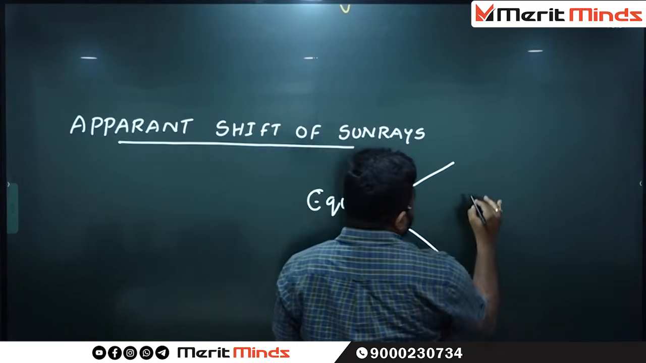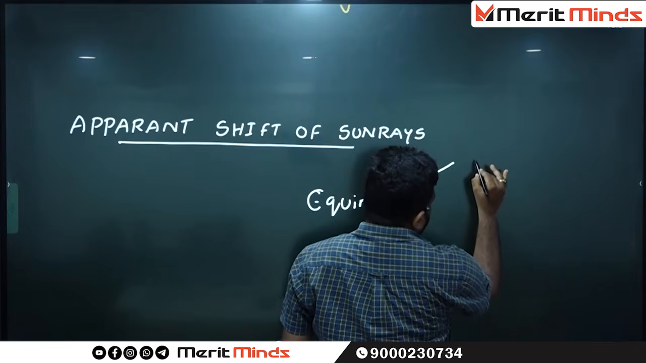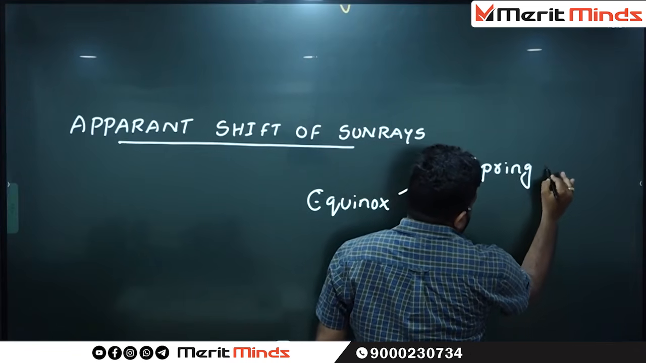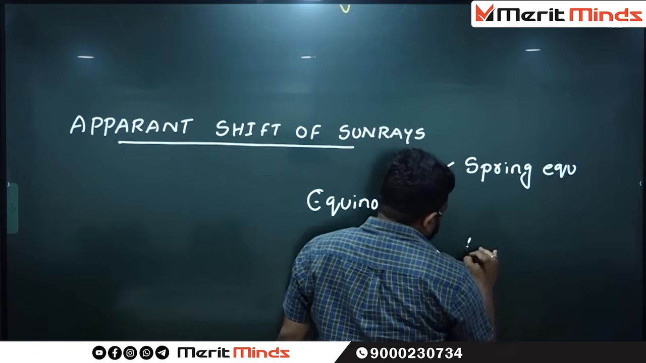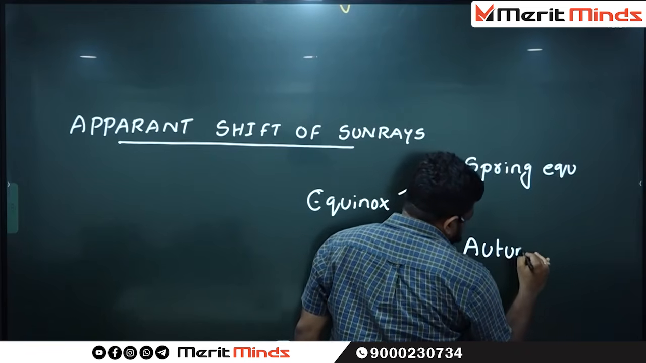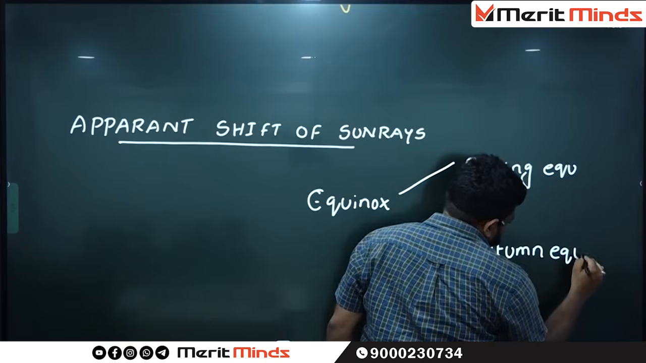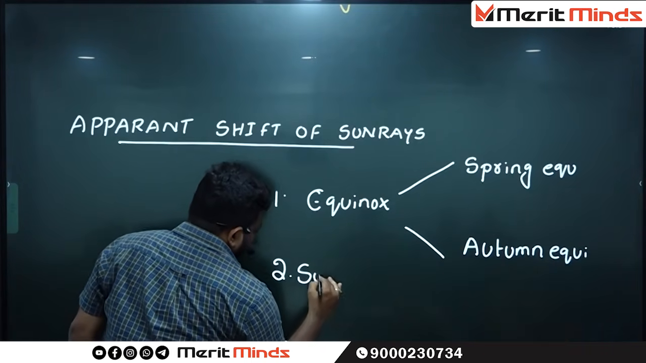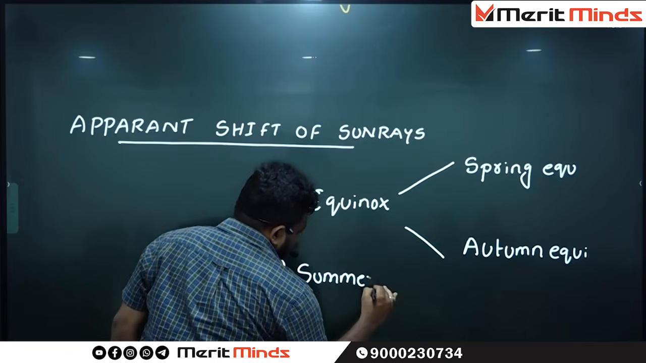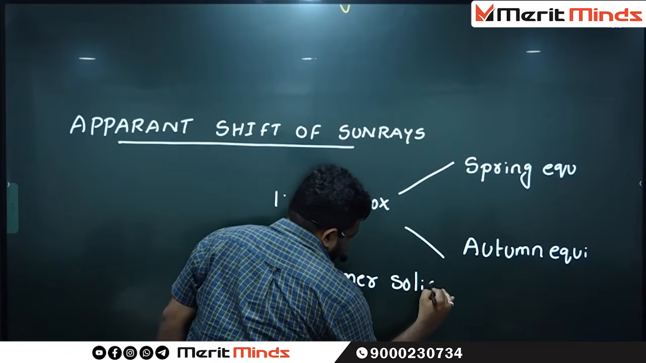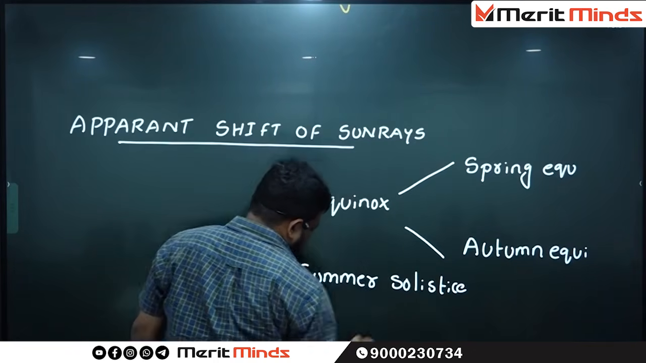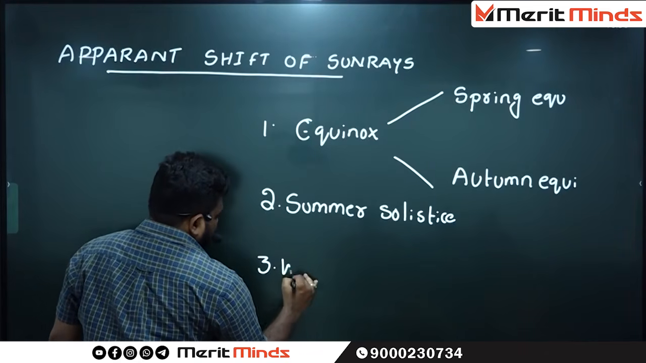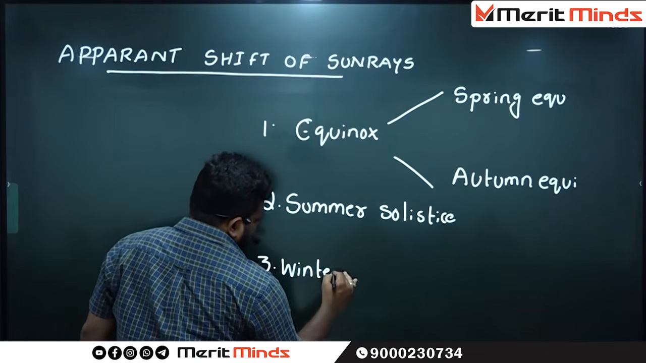Two types. What is the first one? The first one is the spring equinox. The second one is the autumn equinox. Very good. What is the next event? Summer solstice. What is the next one? Winter solstice.